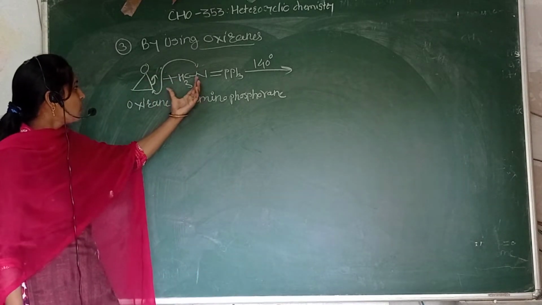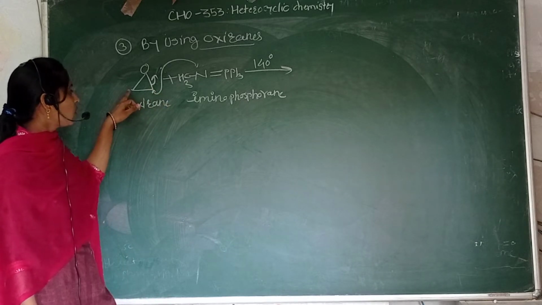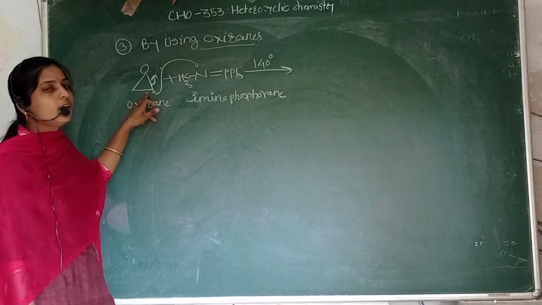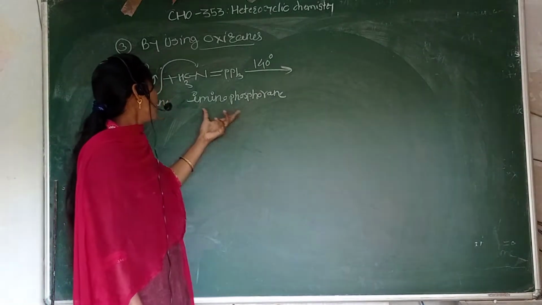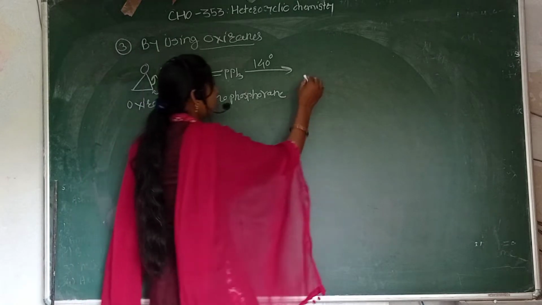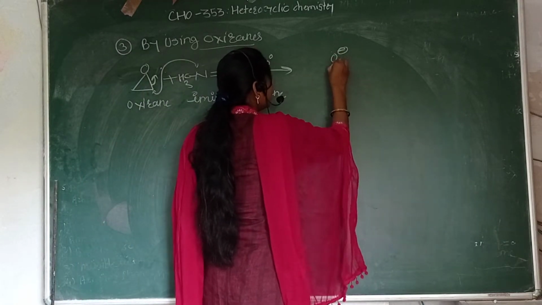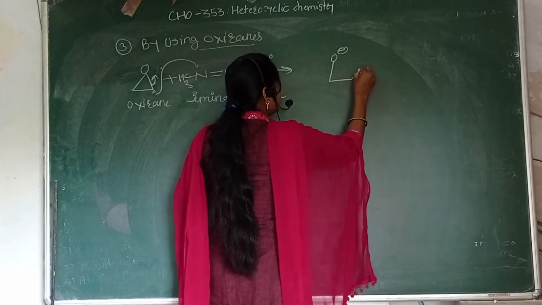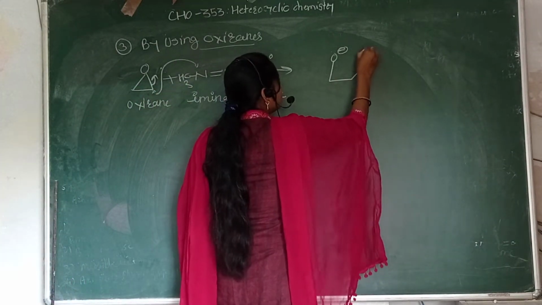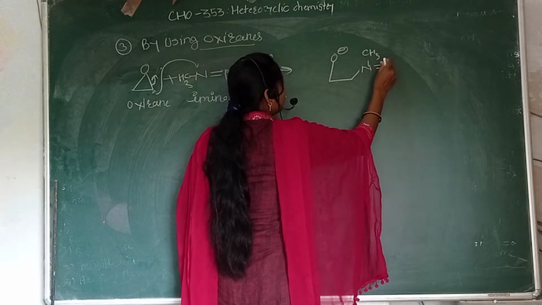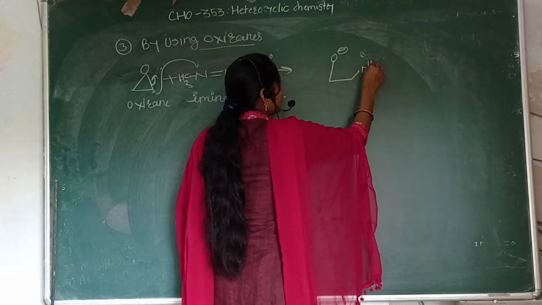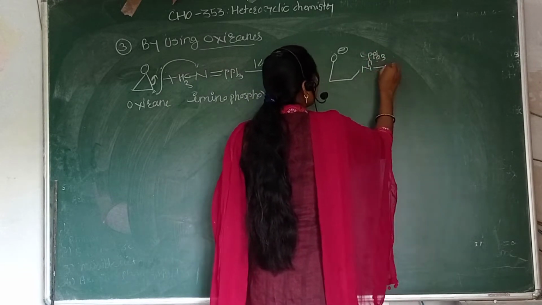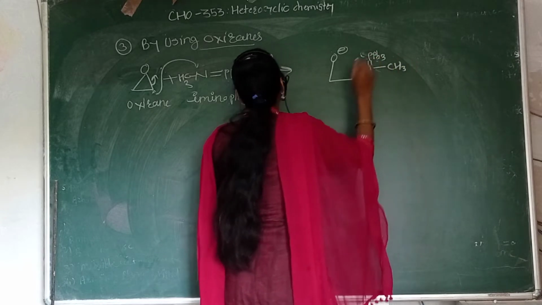The addition of the nitrogen can be on either side, any one of the two sides present, so the iminophosphorane adds on one side and the ring opens. In the next step, O minus, CH2CH here, N=PPh3, CH3.